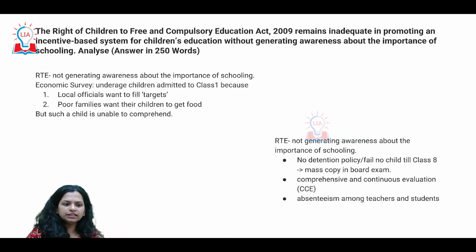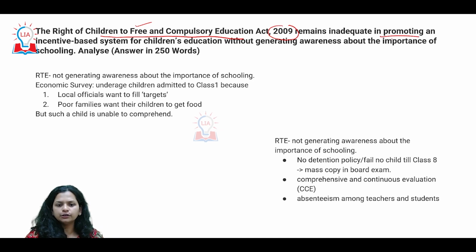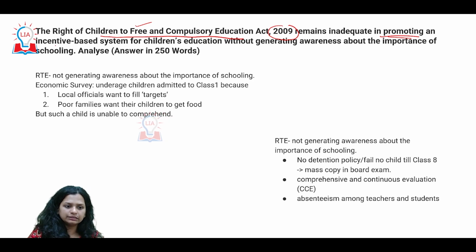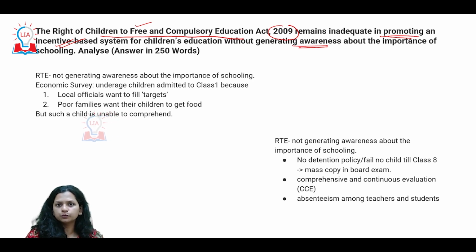The other question that we have here is with regards to education. The Right of Children to Free and Compulsory Education Act of 2009 unfortunately remains inadequate, in how we're trying to promote an incentive based system for the children if we are not generating awareness about the importance of schooling.